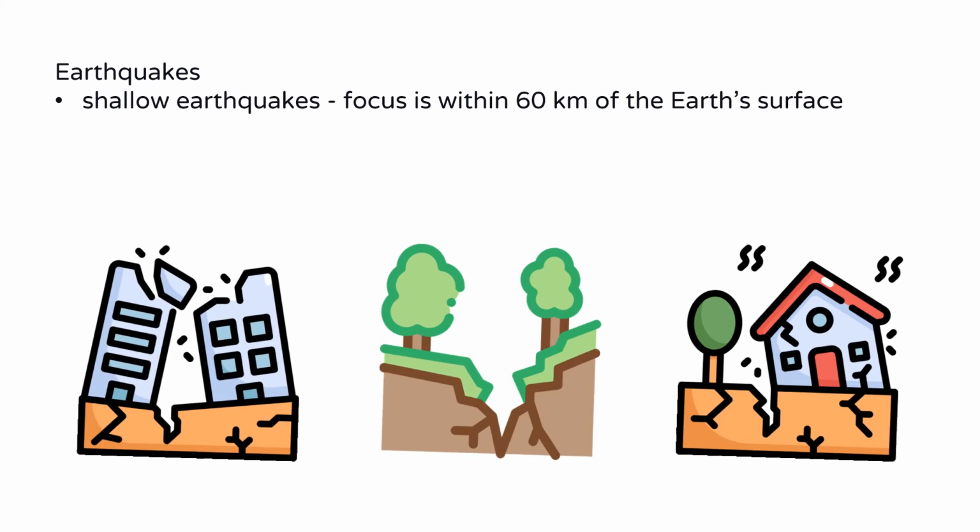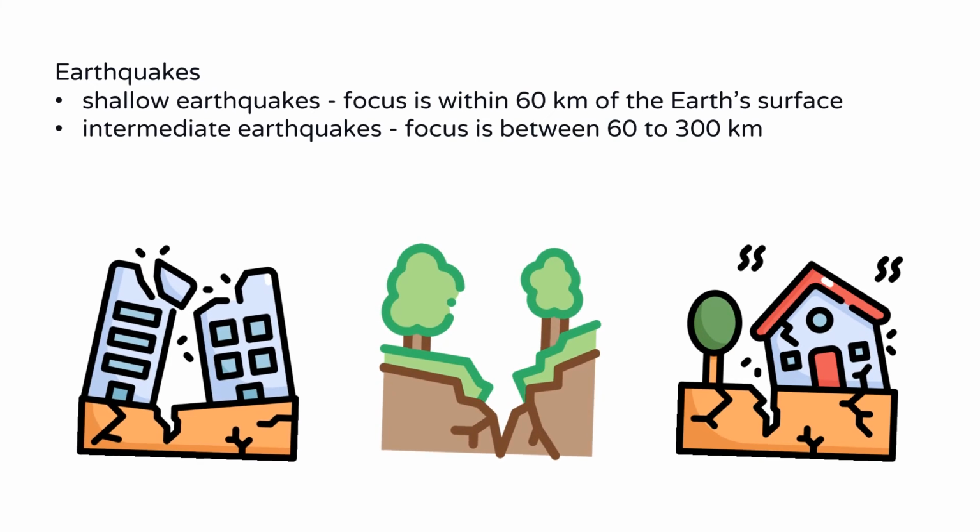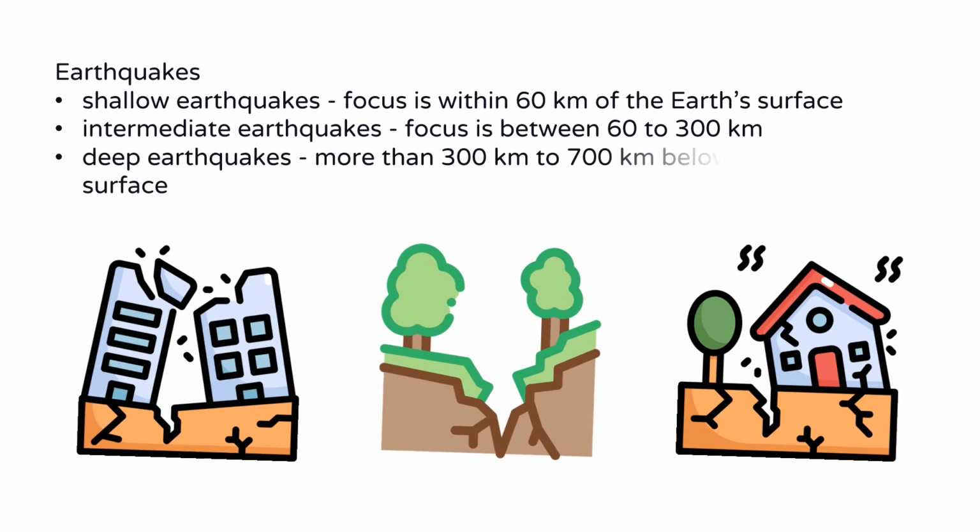Meanwhile, about 12% of energy originates from intermediate earthquakes or those quakes with a focal depth range of 60 to 300 kilometers. Lastly, the deep earthquakes in which the origin is more than 300 kilometers to 700 kilometers below the Earth's surface. Converging two oceanic crusts.